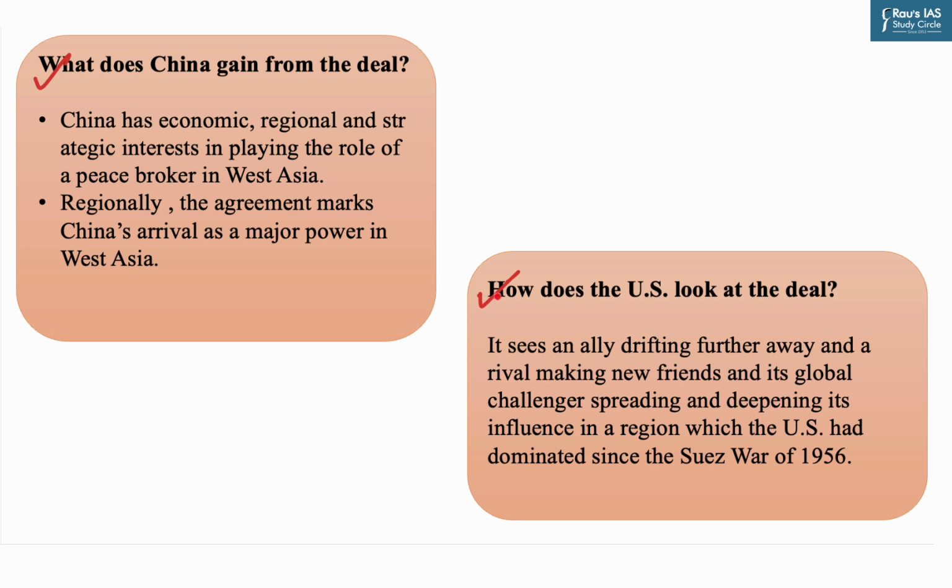Now according to the author, unlike the US, which has a history of military interventions in West Asia, China comes with a cleaner record. And with the coming of Mohammed bin Salman at the helm of Saudi affairs, US ties with Saudi Arabia faced headwinds in recent years. And it has hostile ties with Iran also. On the contrary, China has warm ties with both countries because it is a leading buyer of Saudi oil and the largest trading partner of Iran. This allowed China to use its economic leverage to bring parties together.